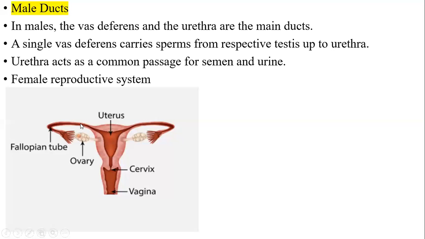After the fertilization, what will happen? Zygote formation takes place. After zygote formation, the fetus attachment takes place here, not here, don't be confused, here. Fetal development takes place at this point. So the uterus is the place where fetus development takes place.